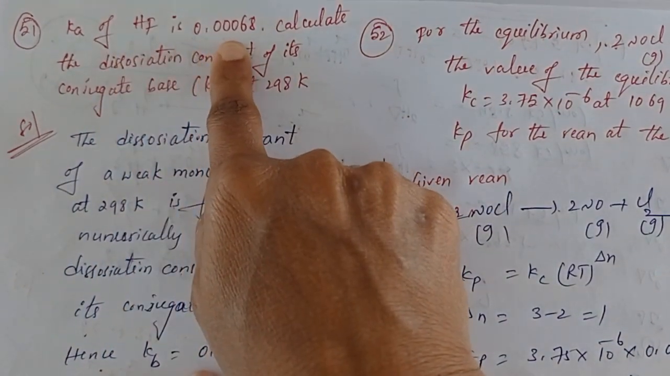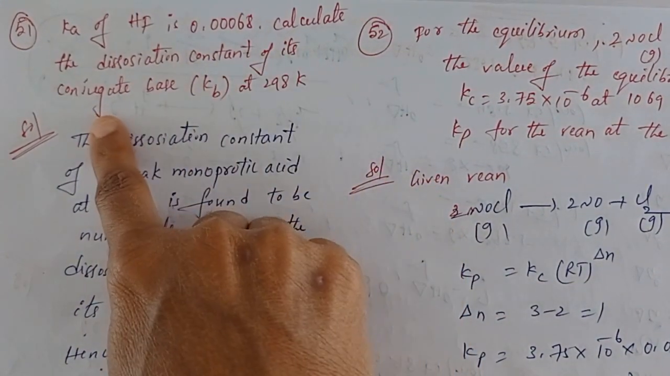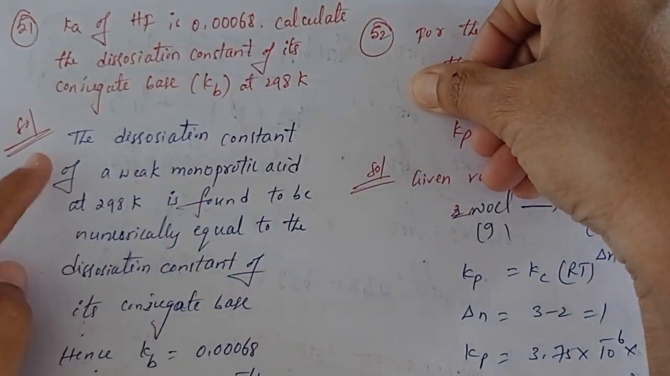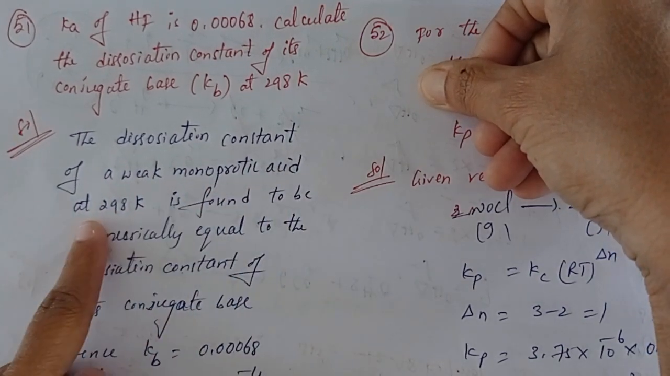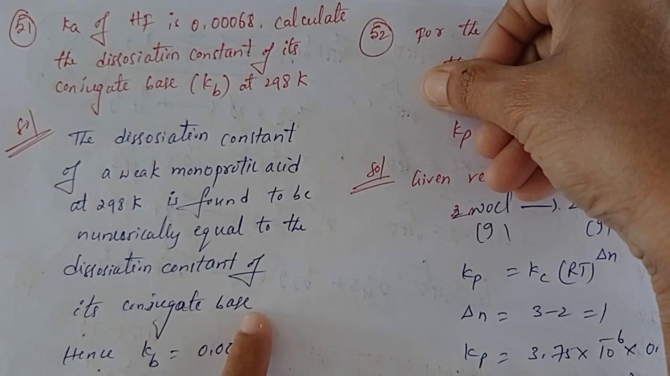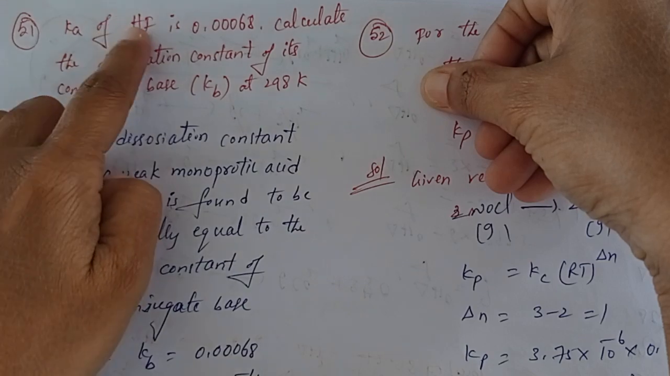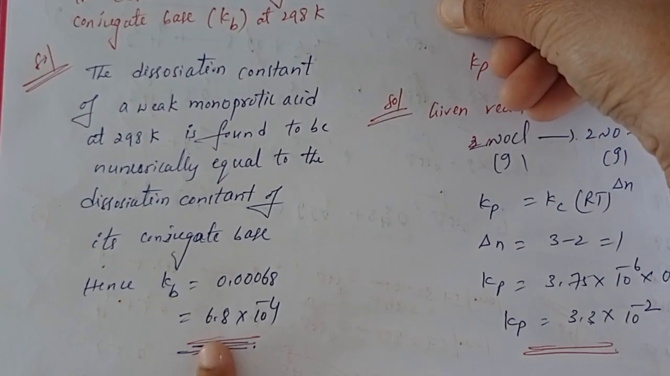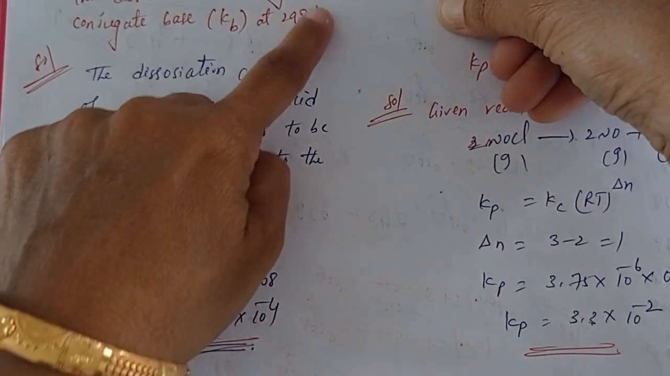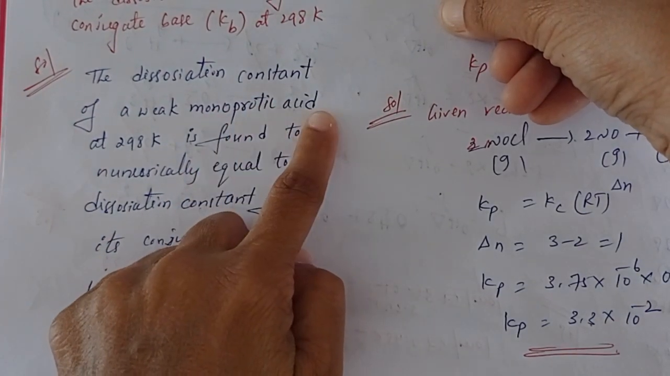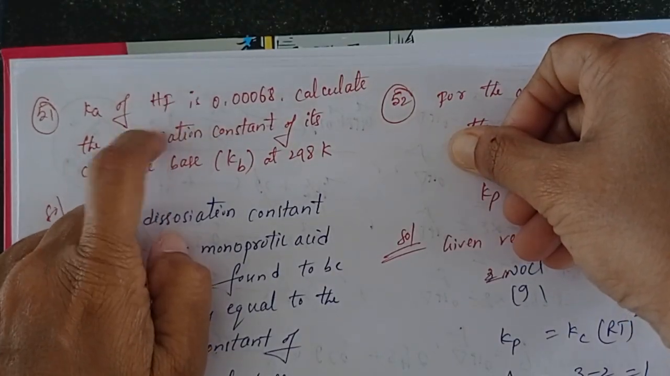Ka of HF is 0.00068. Calculate the dissociation constant of its conjugate base, Kb, at 298 Kelvin. We know students that at 298 Kelvin, the dissociation constant of a weak monoprotic acid is found to be numerically equal to the dissociation constant of its conjugate base. Are you following? So the value of Ka of HF is the same value we have to take for Kb also. Clear? So you will get the answer 6.8 into 10 power minus 4. That means at 298 Kelvin, Ka equals Kb for a weak monoprotic acid. Clear? Monoprotic acid means when it is dissolved in water, it can give only one proton. So it is a monoprotic acid.